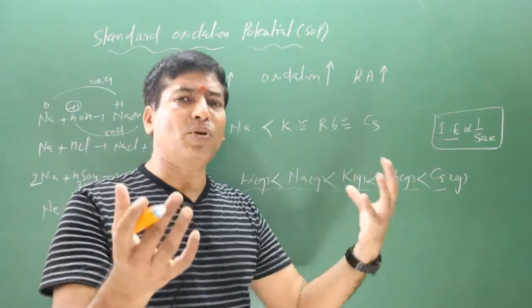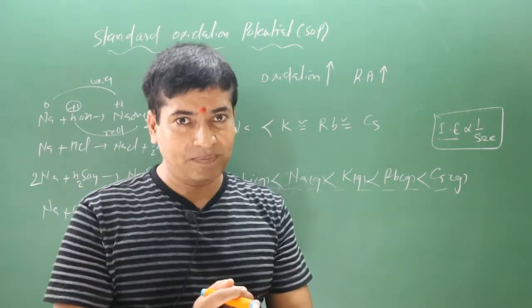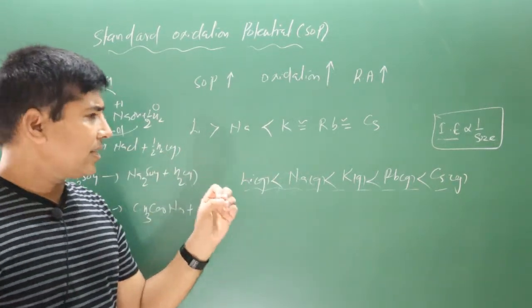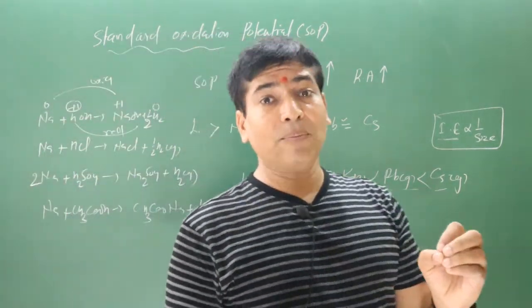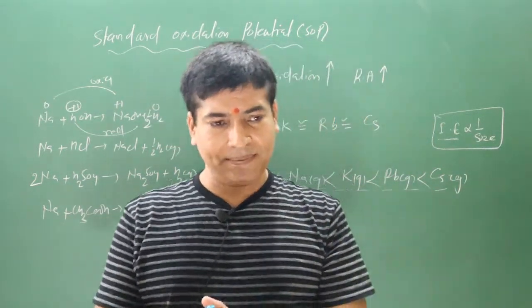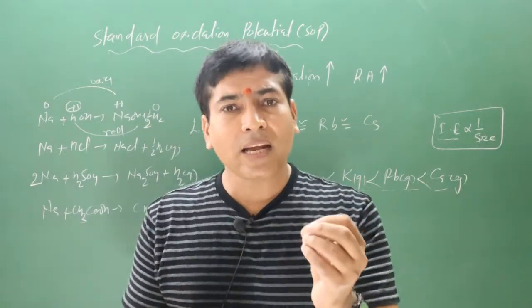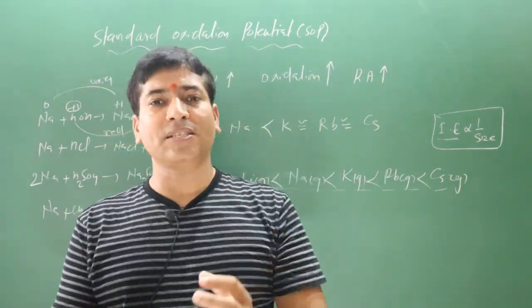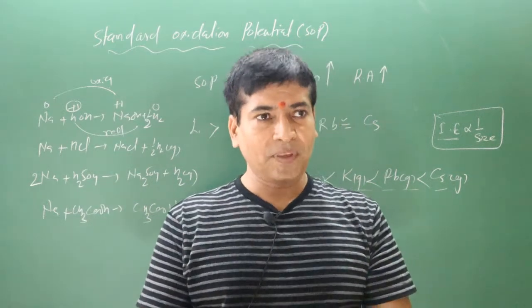Now if I talk about the hydrated state, I come to the ionic state. The lithium ion is the smallest in size. We have learned about hydration enthalpy.